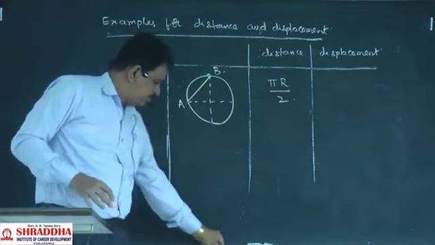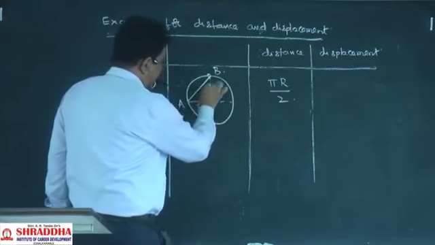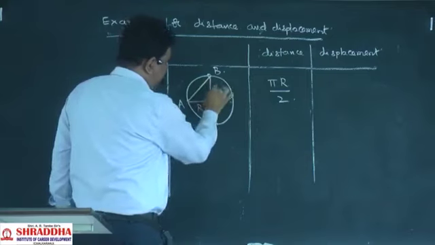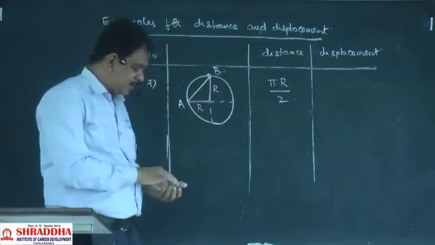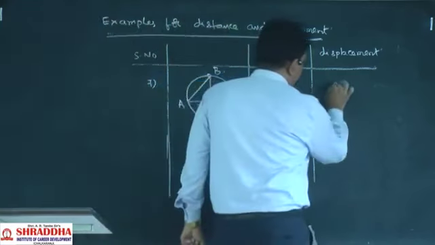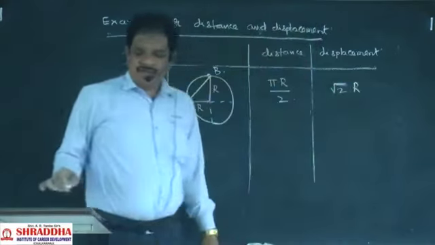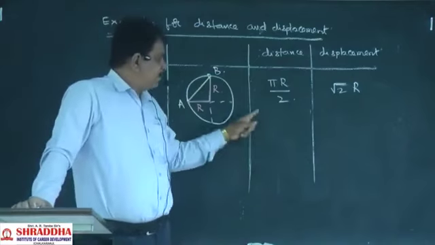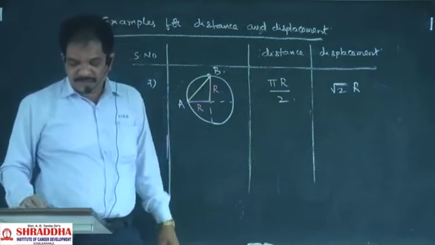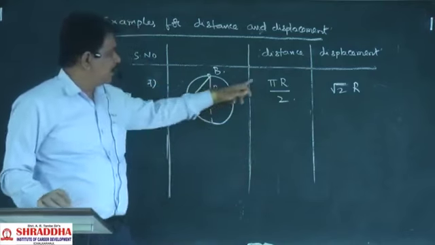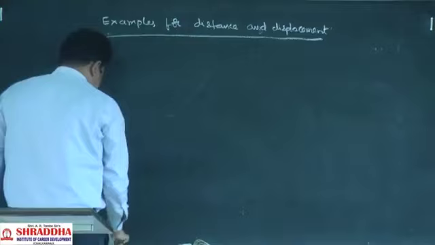Already we know this value is equal to radius, and this value is also equal to radius. So by Pythagoras theorem, this value will be root 2 r. So the displacement here is root 2 r, and the distance here is pi r by 2. One more example we will take, same circle.